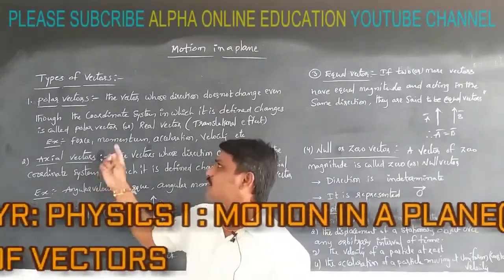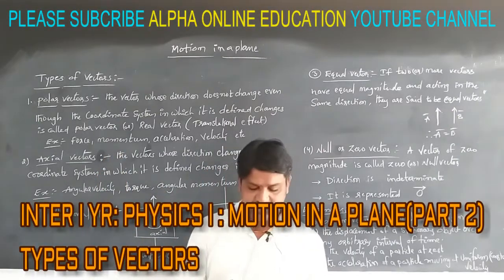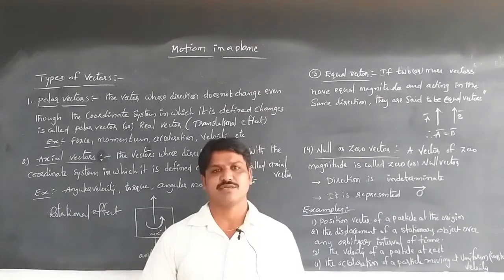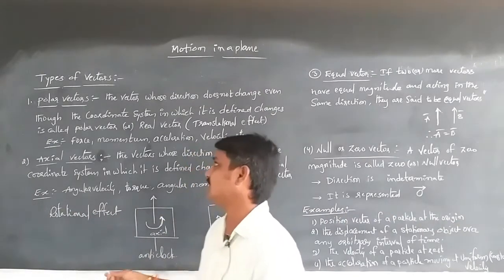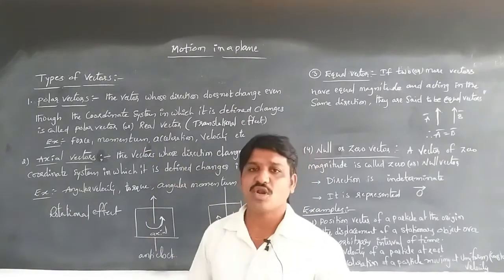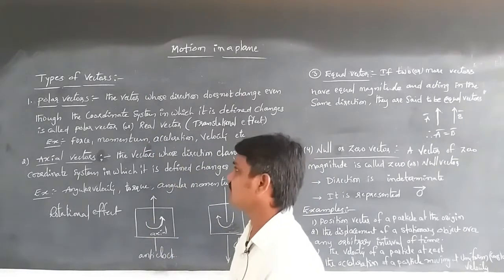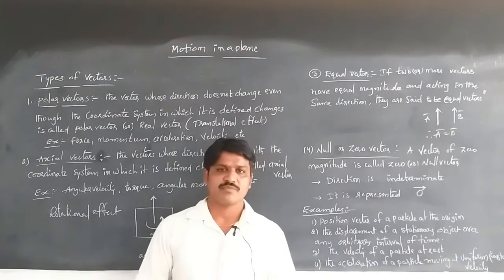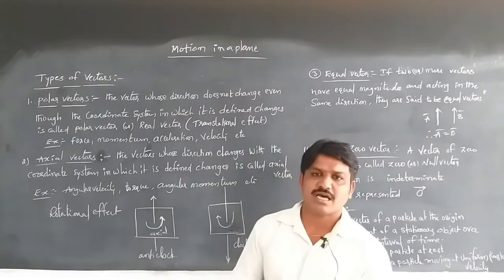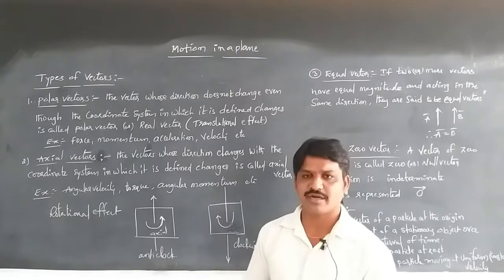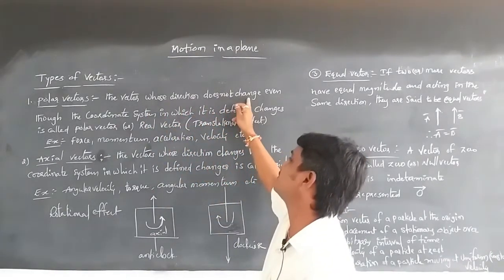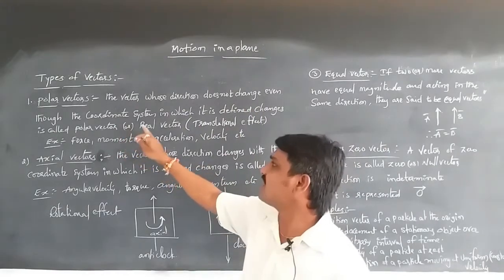Types of vectors are several, which can be classified by direction and also by magnitude. The vectors can be classified into types. The first one is polar vectors. Polar vectors are also called real vectors. They do not change with the coordinate system. A change of coordinate system means the vector whose direction does not change even though the coordinate system in which